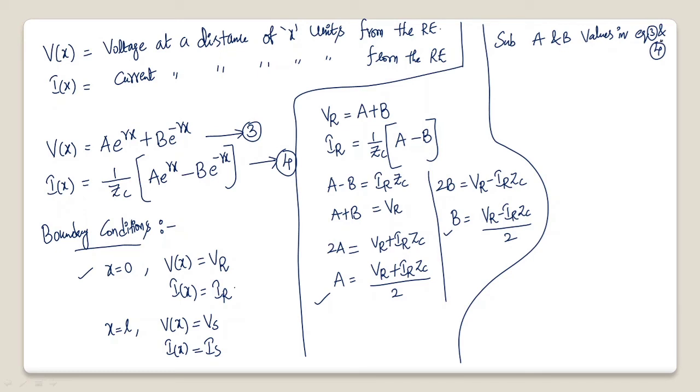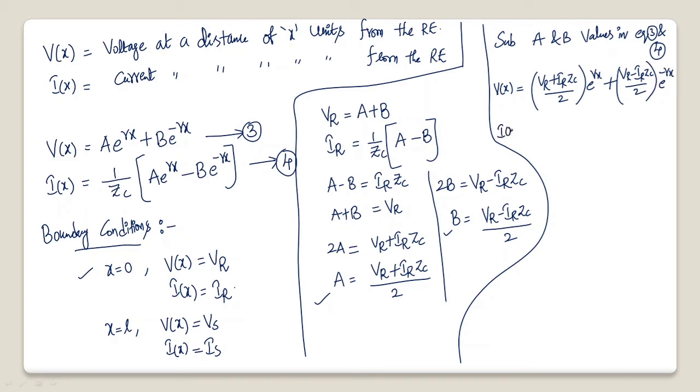Substituting A and B values here, you will get V of x as: A is this one, so let me write it like this, VR plus IR ZC by 2 into e power gamma x, plus VR minus IR ZC by 2 into e power minus gamma x.